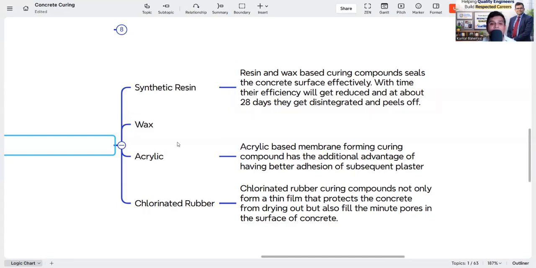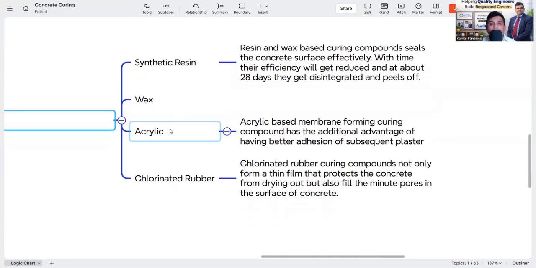There is synthetic and wax, and then acrylic. Acrylic based membrane forming curing compound has the additional advantage of better adhesion of subsequent plaster. But that is not the purpose we are using it for. Our purpose is to retain the moisture. So again you have to check the moisture retaining properties of whatever chemical you are using on the concrete surface, and it should not react with the concrete.